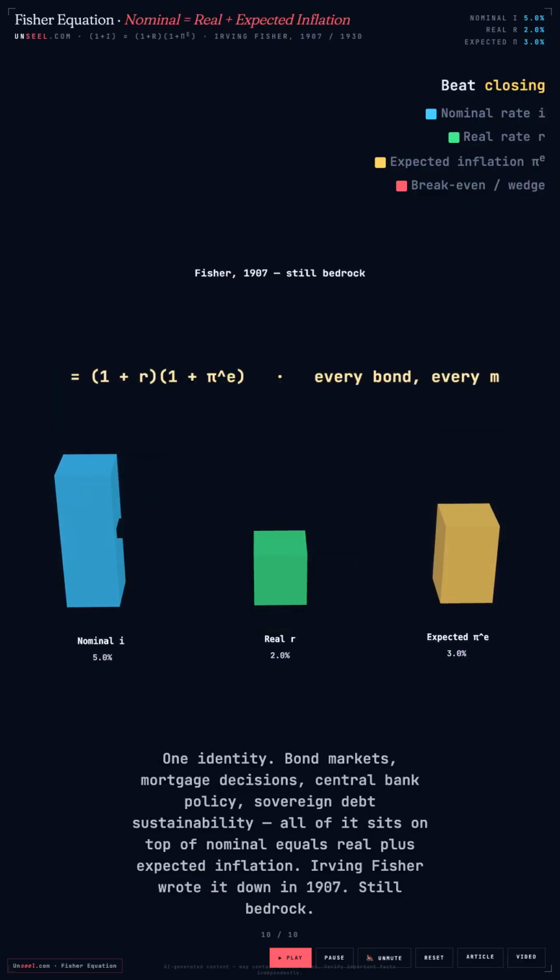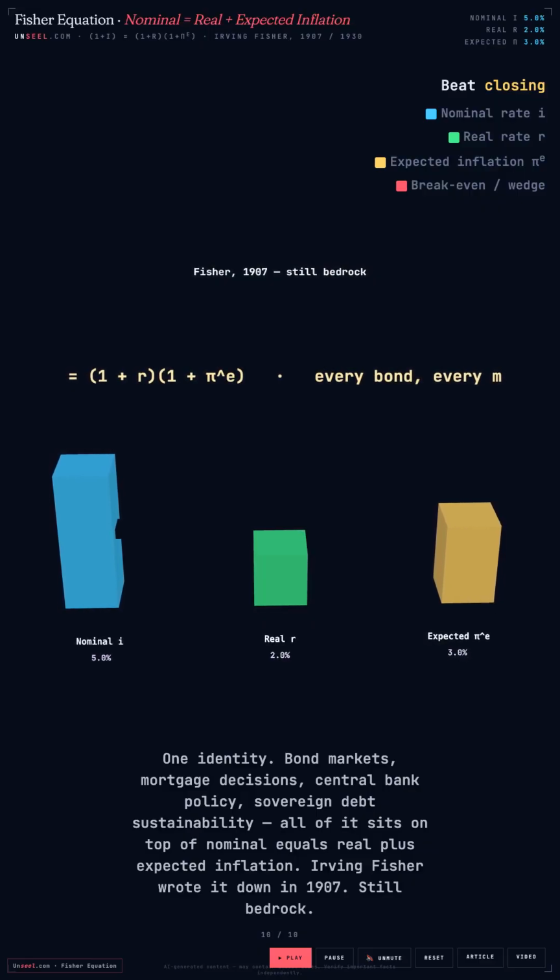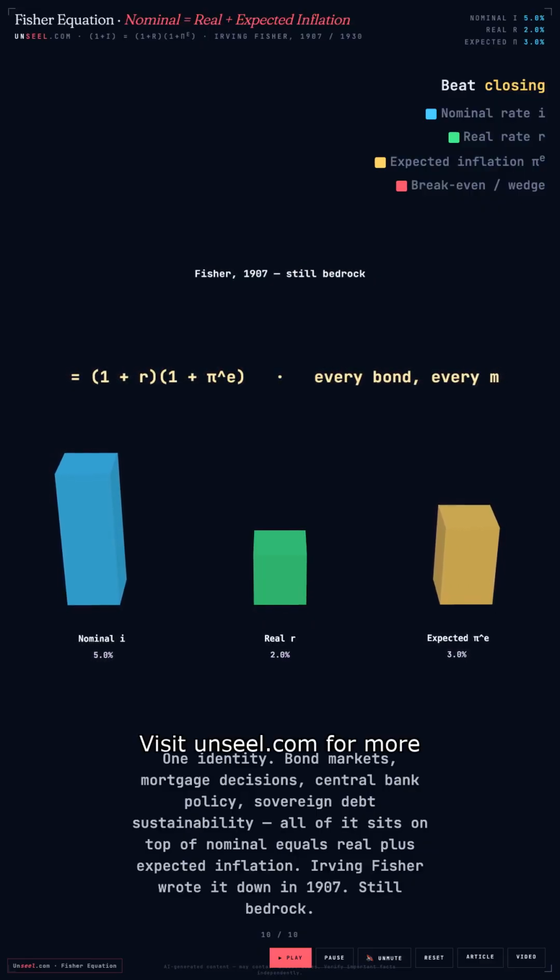One identity: bond markets, mortgage decisions, central bank policy, sovereign debt sustainability. All of it sits on top of nominal equals real plus expected inflation. Irving Fisher wrote it down in 1907. Still bedrock.